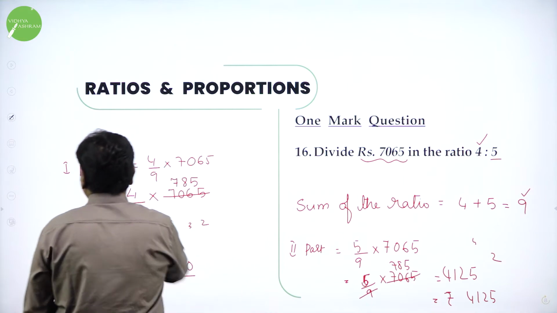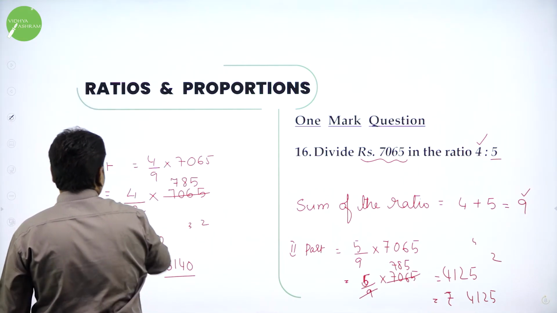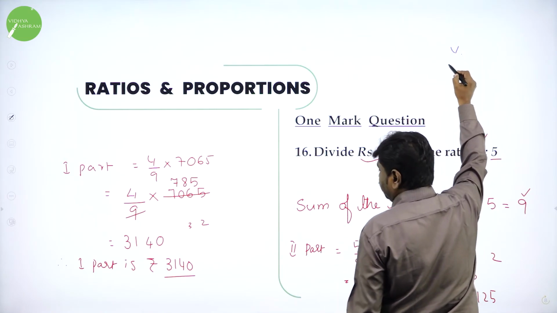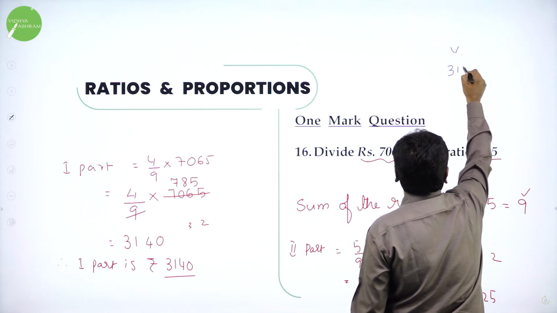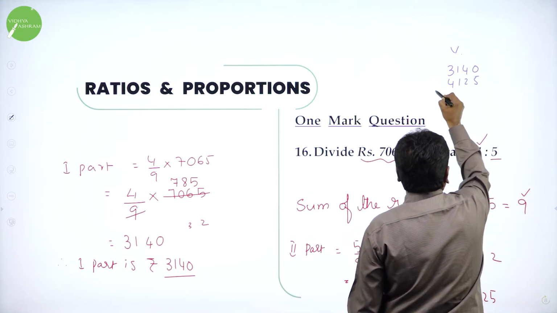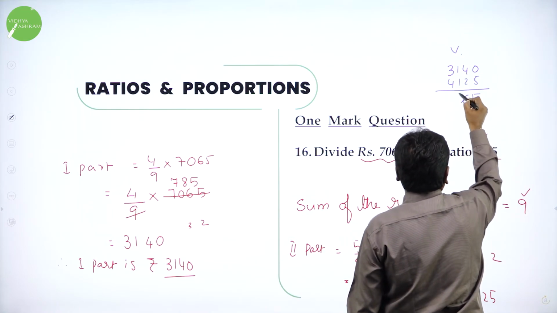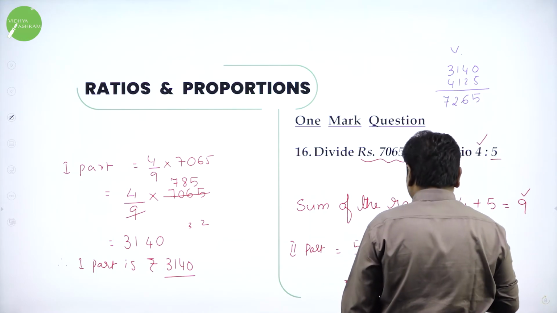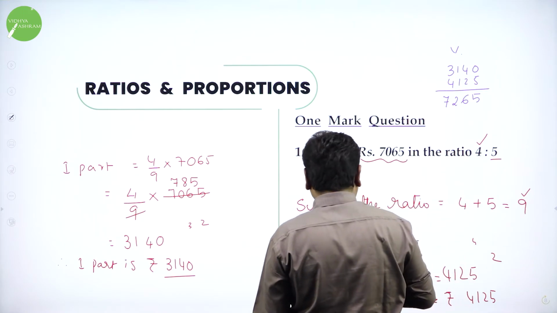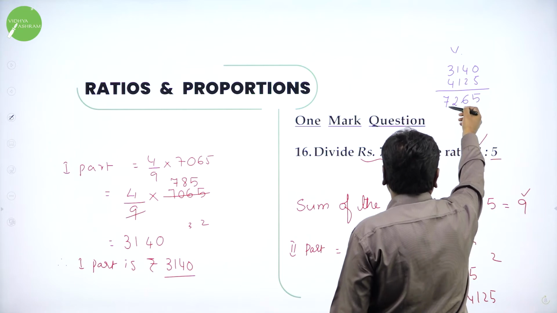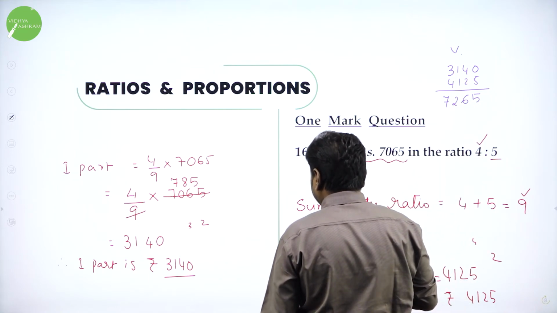Just verification. I'll tell the alternate method also. How to verify? When I add both the parts, I should get the total money. What is the first part? 3,140. What is the second part? 4,125. Add it. I'm getting 7,265. Somewhere we have made a mistake here.